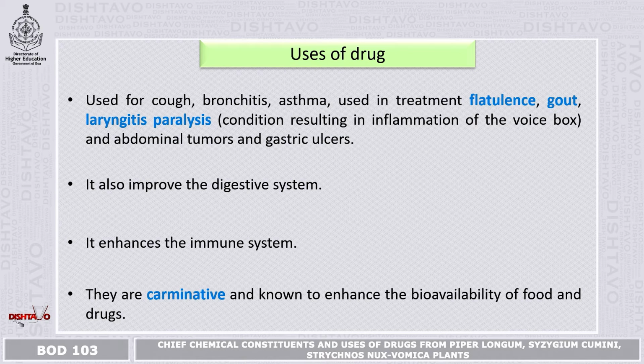It also treats abdominal tumors and gastric ulcers. It also improves the digestive system, enhances the immune system, and enhances the bioavailability of food and drugs.